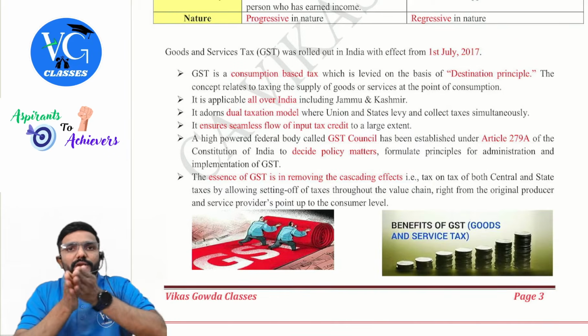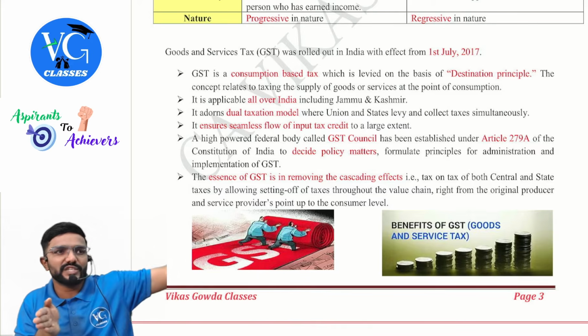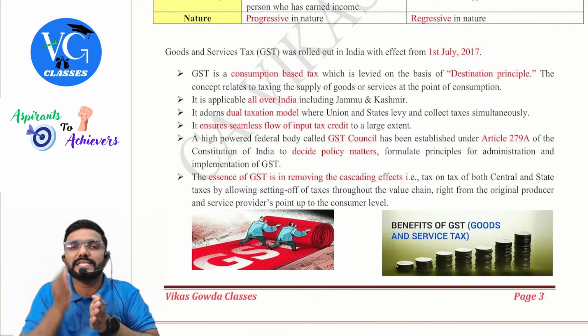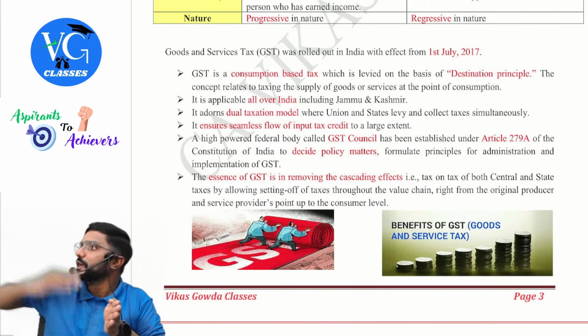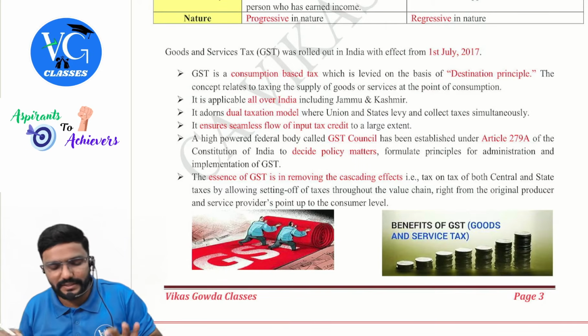Guys, listen like this. Whatever tax I have paid on my inward supply, purchases under GST are called inward supply, I can adjust it against the tax I am supposed to pay on my outward supply. We call it input tax and output tax. Listen.